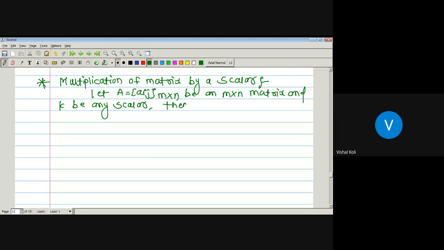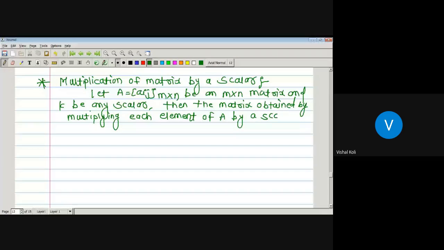Then the matrix obtained by multiplying each element of A by a scalar K is called the multiplication of A by a scalar K.